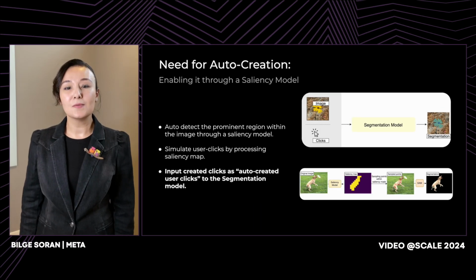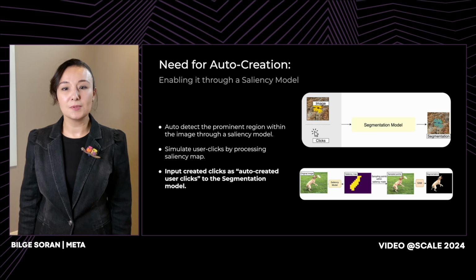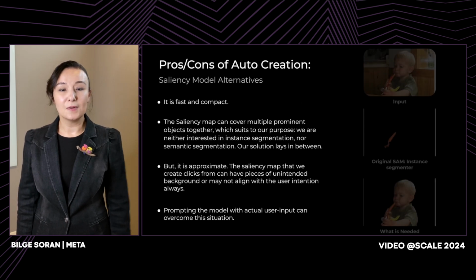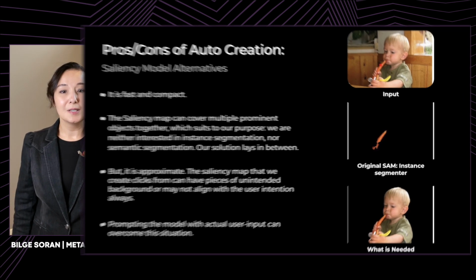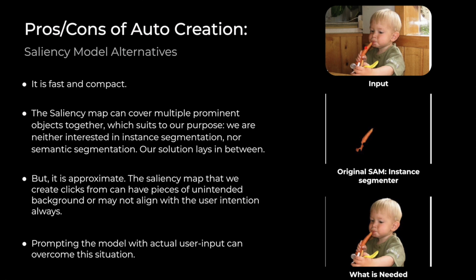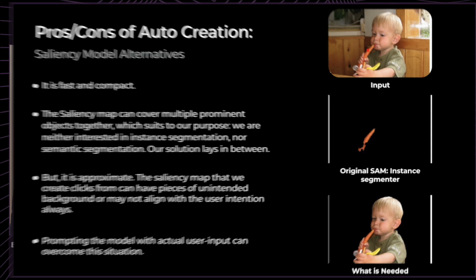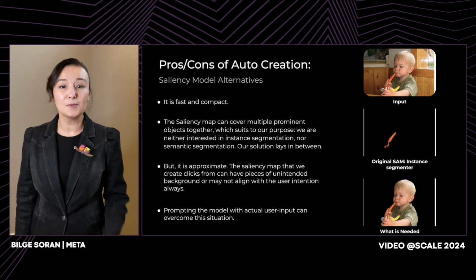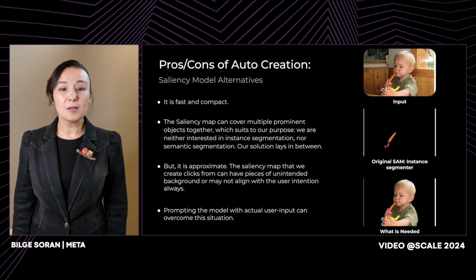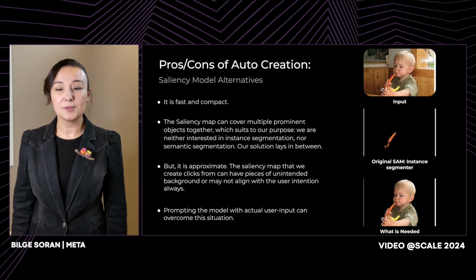Let's look at the pros and cons of using the saliency model for simulating the user input. First of all, the saliency models we use are fast and compact and also suitable for on-device usage. The saliency map can cover multiple prominent objects together, which suits our purpose. We are neither interested in instance segmentation nor semantic segmentation. Our solution lies in between, as shown in the bottom right picture. We are interested in whole object segmentation. But saliency maps are not perfect. The auto-created clicks sometimes may not fully align with the user's intentions. One can overcome this by prompting the model with actual user input.